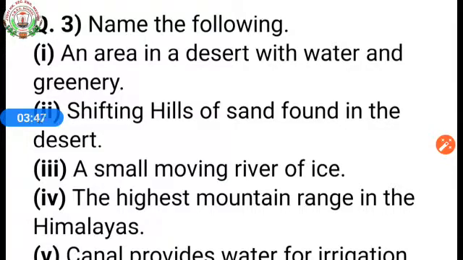Second one, shifting hills of sand found in the desert. Third, a small moving river of ice. Fourth one, the highest mountain range in the Himalayas.